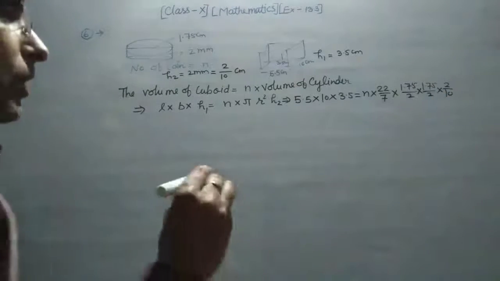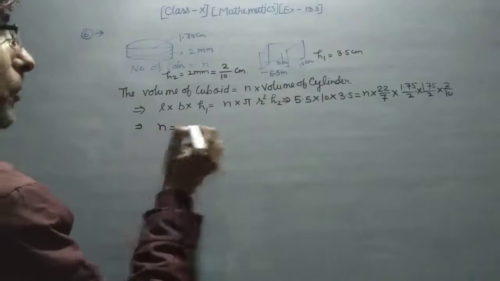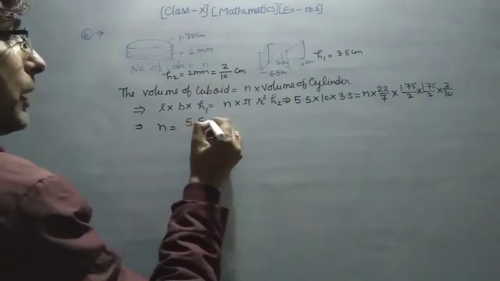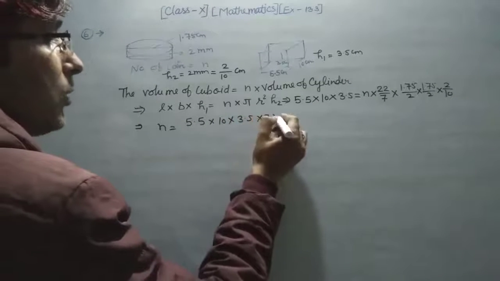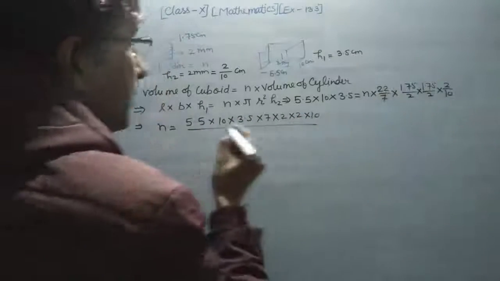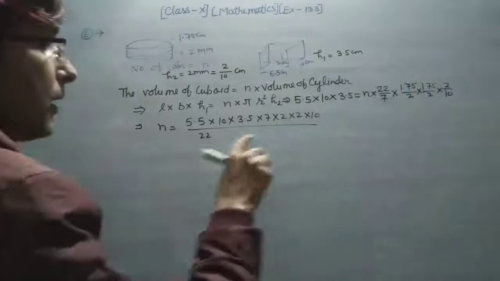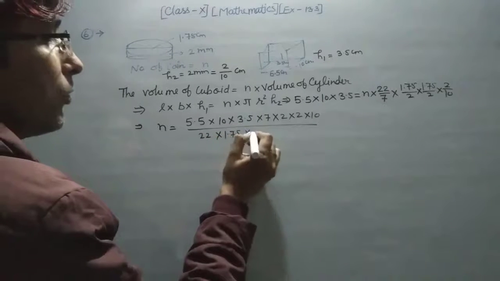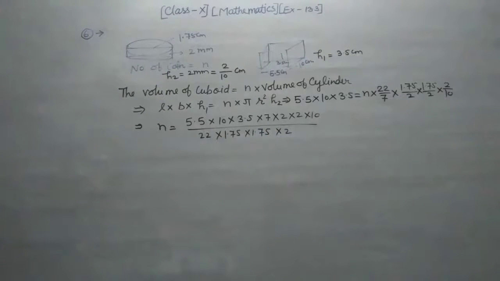Now you have to cancel and find your answer. That value is n, so n you have to find. This value is in the divide, so this value is converted into multiply. So 5.5 into 10 into 3.5 into 7 into 2 into 2 into 10 upon, and this value is in the form of multiply, so this is converted here as a divide. So 22 into 1.75 into 1.75 into 2, and then you get your answer after calculating these things.